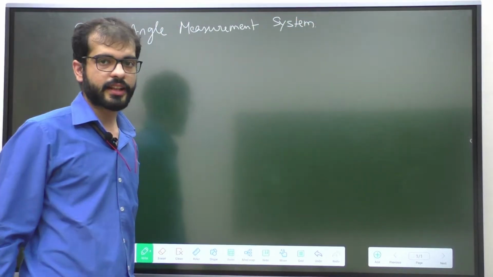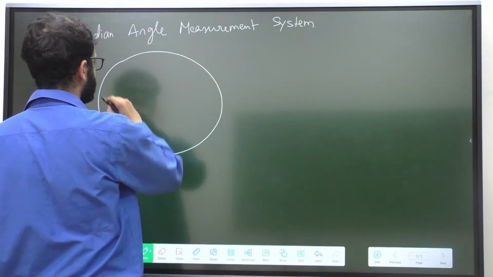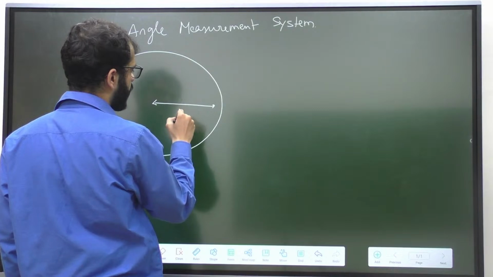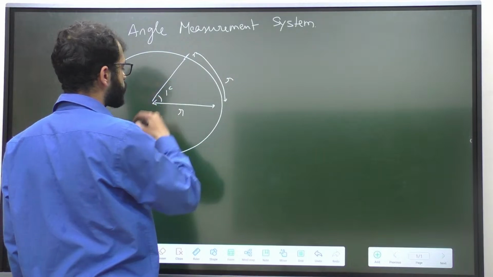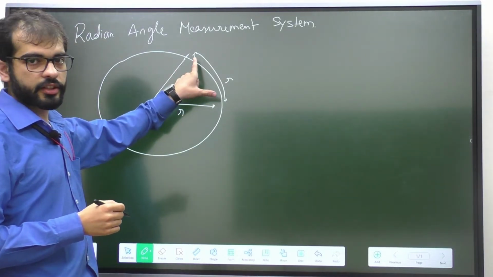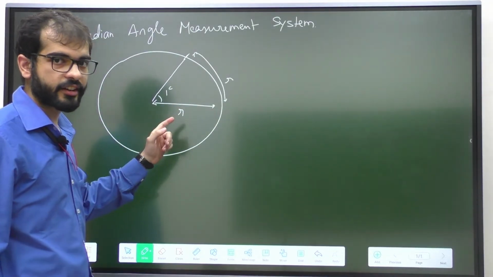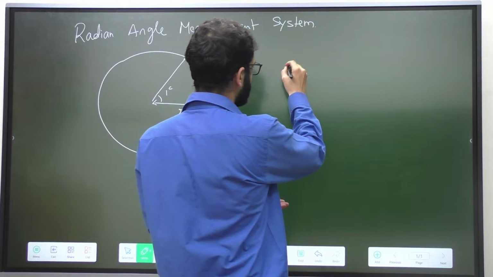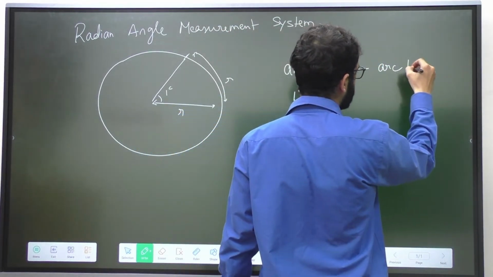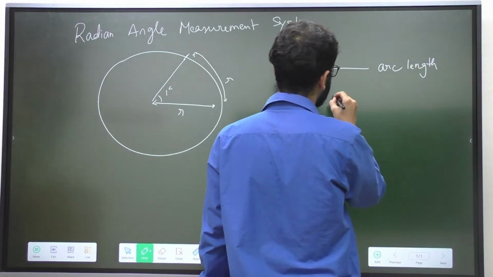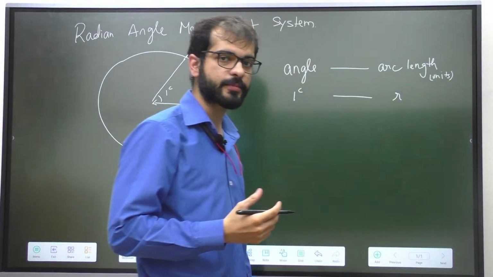Now let's try to understand the system based on the unitary method. What we just saw was that if I have a circle whose radius is equal to r units, and the arc length is equal to r units, then the angle subtended was 1 radian. An arc of length equal to the radius subtends an angle of 1 radian. So the reverse is also going to be true. If I say that the angle is 1 radian, then what will be the arc length? The arc length is going to be r units. Now units, as we discussed, can be anything: millimeter, centimeter or meter.